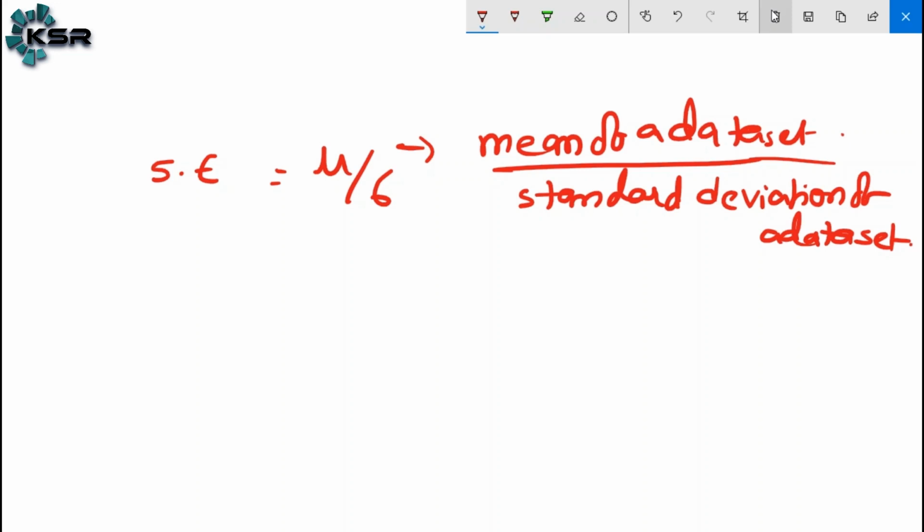SE is the standard error, and the formula is mean divided by standard deviation.